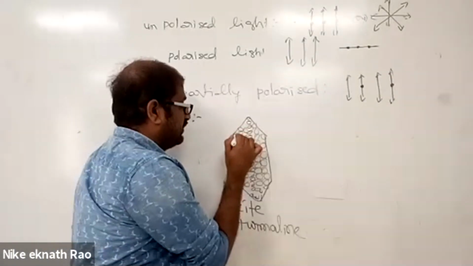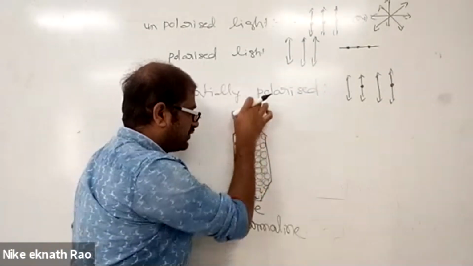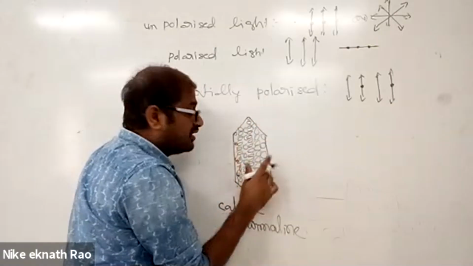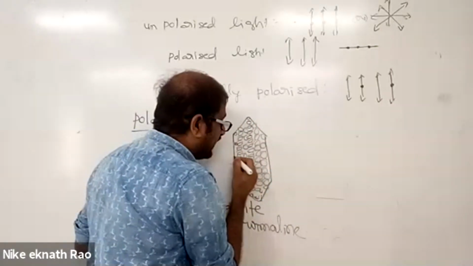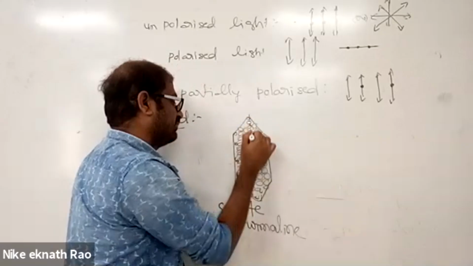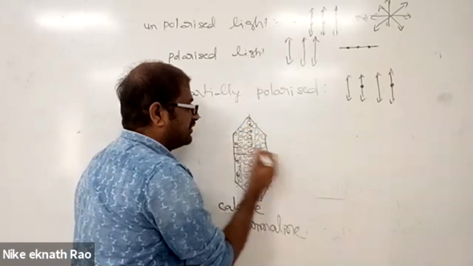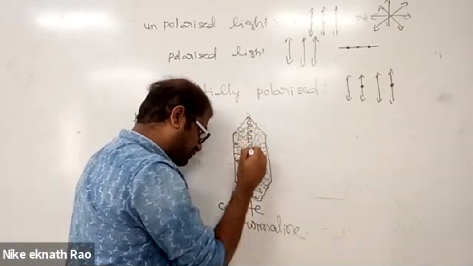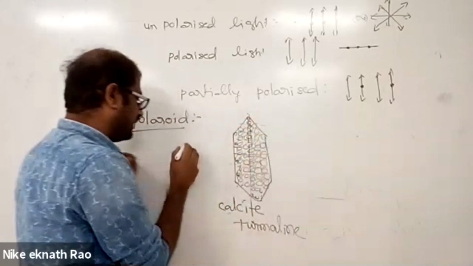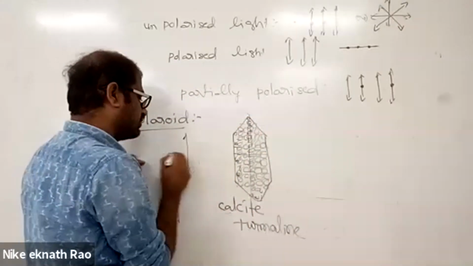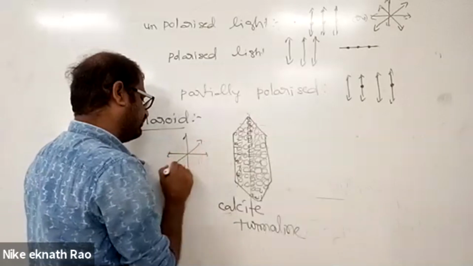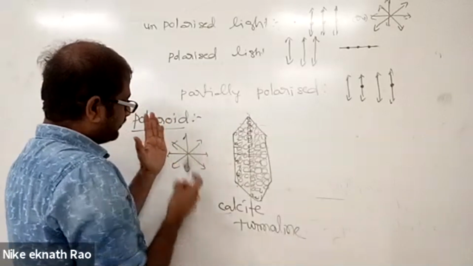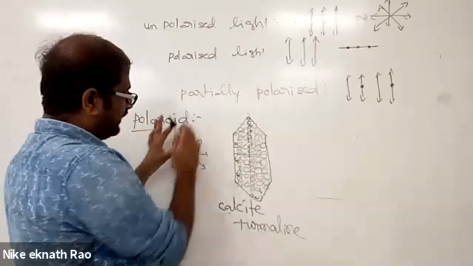So there is one direction in which the chain of molecules is arranged in a particular fashion, and perpendicular to this particular direction, consider the chain of molecules arranged like this. When unpolarized light, whose components are confined to all possible directions, is incident, this is the plane. So our unpolarized light is here.